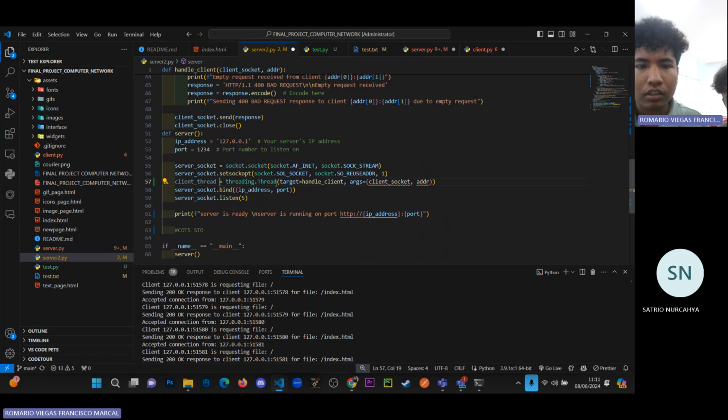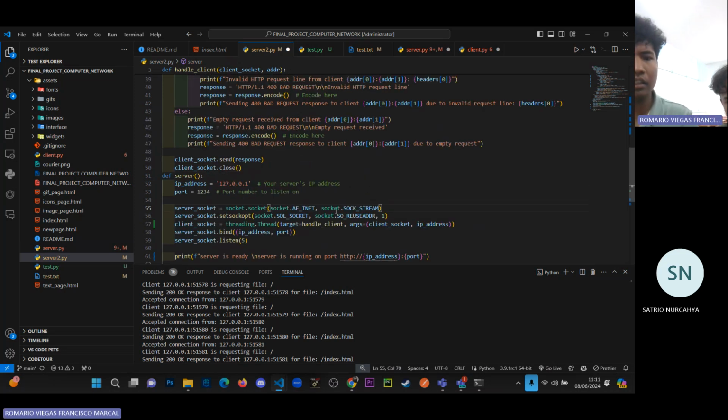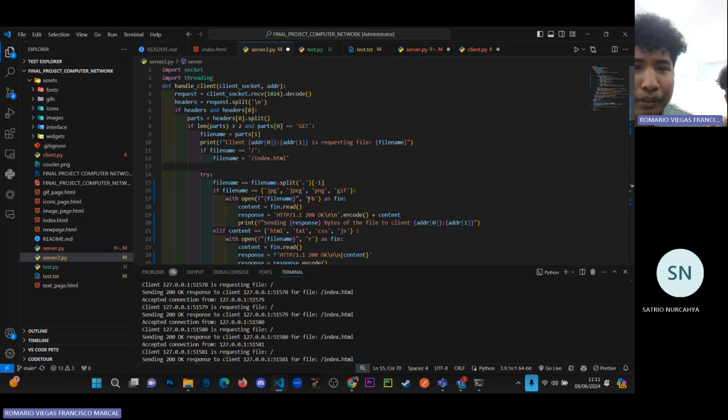Oh iya client socket ya. ADDR kok enggak ada ya? ADDR ini apa ya? Address itu. Oh IP address. ADDR ini address ya? Address berarti di sini.